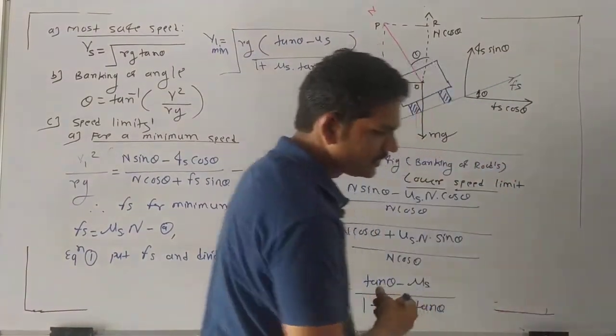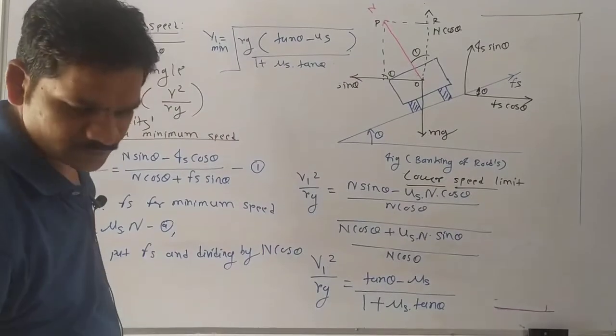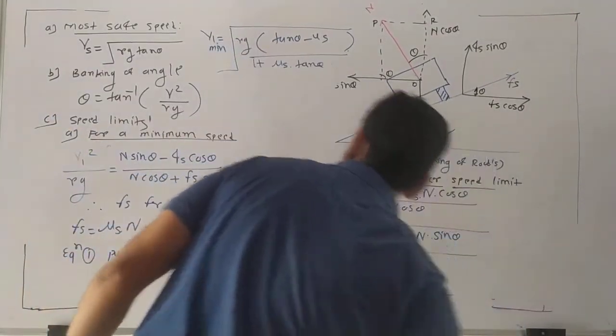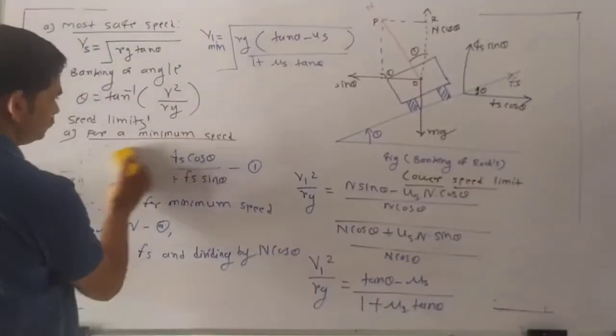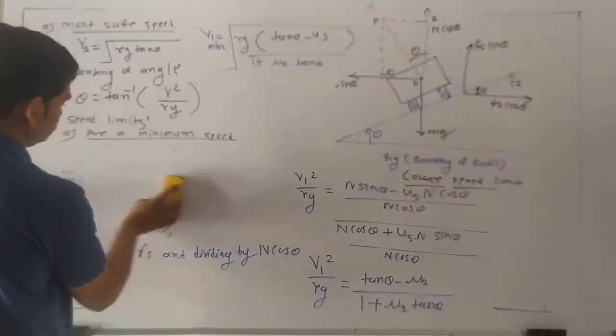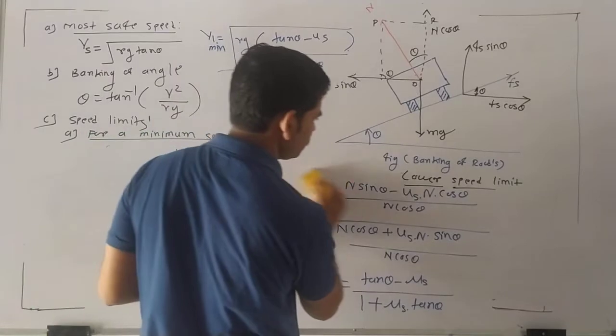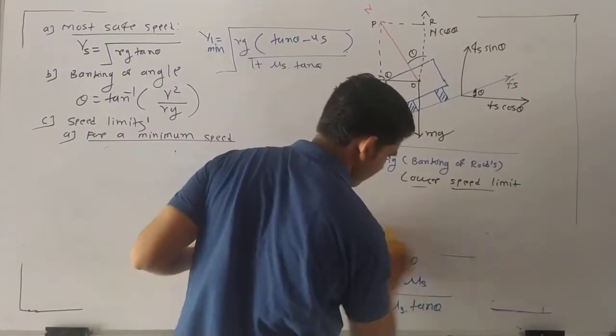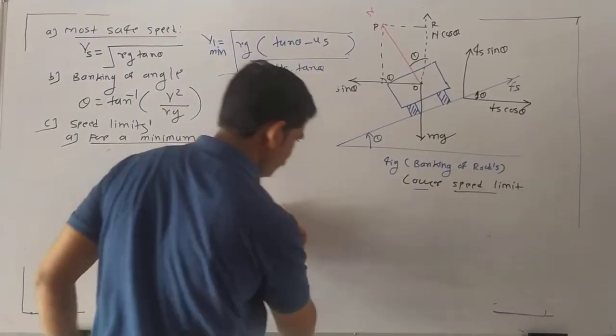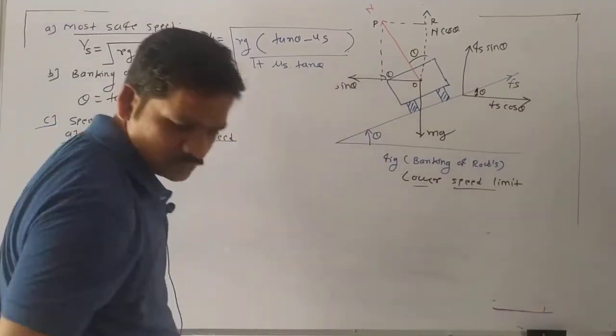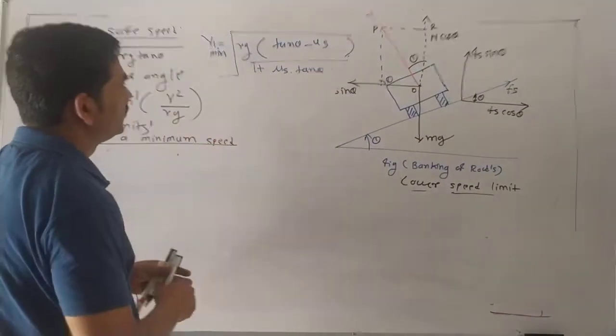But here if you consider some cases, so what are these cases? See here.